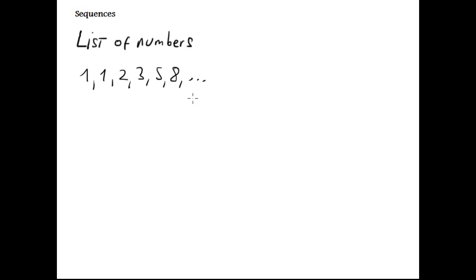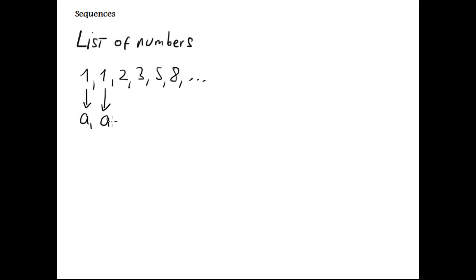Okay, sequences. Well, a sequence is a list of numbers. For example, 1, 1, 2, 3, 5, 8, comma. So you indicate that this continues forever. For example, the notation that we are using is, this one is the first one, it's called a sub 1.